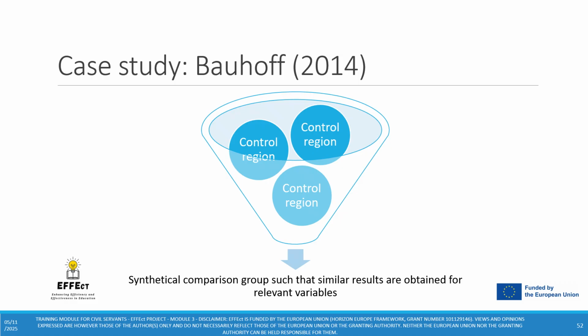What Dr. Bauhoff actually did was to mix several control regions in order to build a synthetic comparison group, such that similar results are obtained for relevant variables, such as the BMI Z-score, which is a common measure for overweight.